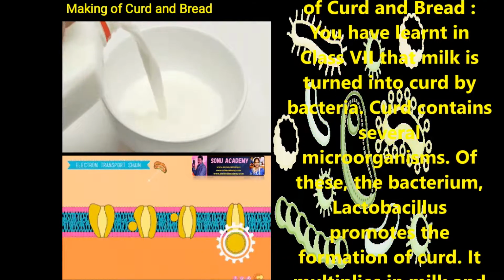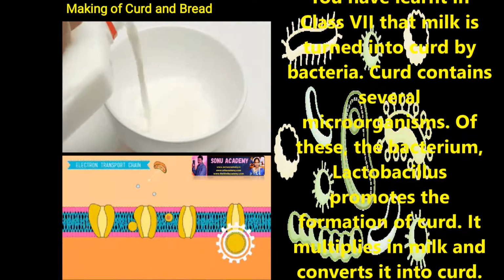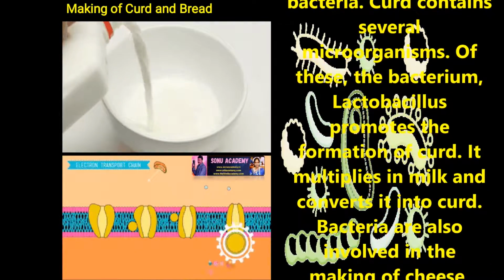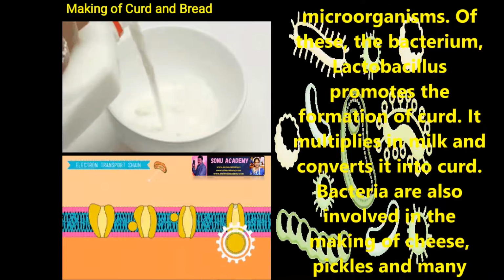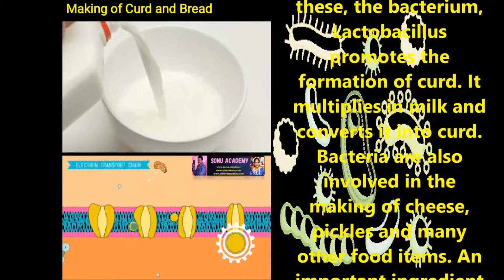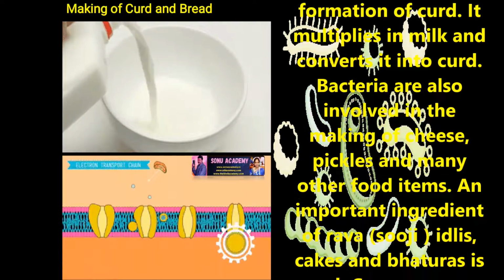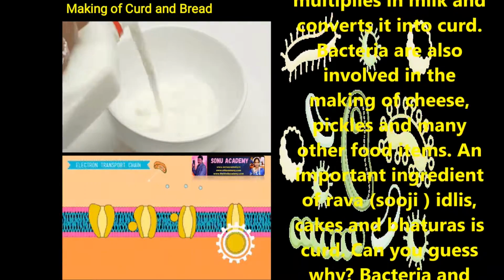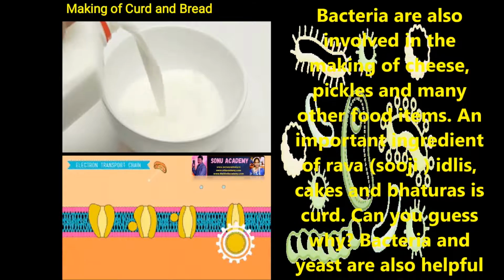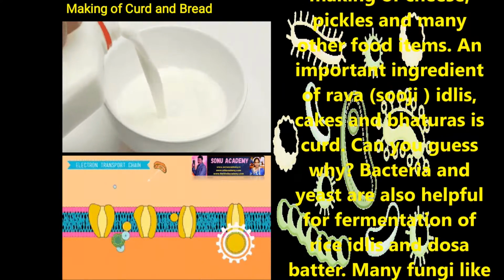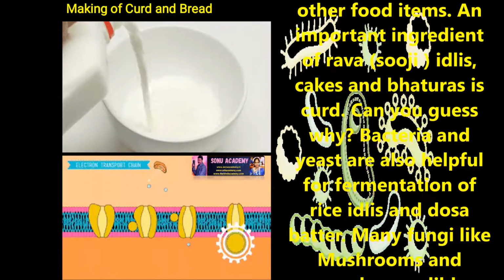Children, you have learnt in class 7 that milk is turned into curd by bacteria. The curd contains several microorganisms. Of these, the bacterium Lactobacillus promotes the formation of curd. It multiplies in milk and converts it into curd. Bacteria are also involved in the making of cheese, pickles and many other food items. An important ingredient of rava idlis, cakes and bhaturas is curd.